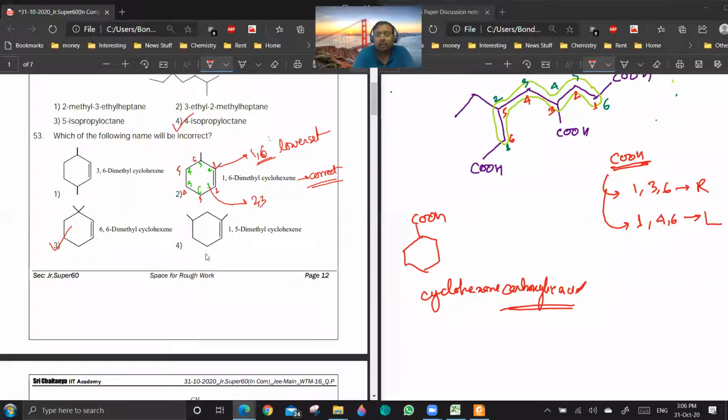Are you getting a point? Yes or no? Yes, sir. Okay. So it is correct, actually. They are asking the incorrect one. So if I'm talking about this, and I'm going like this, it should be 3, 3. So this is the incorrect one. Others, do you want me to solve or will you be getting it? Right, sir. No need.